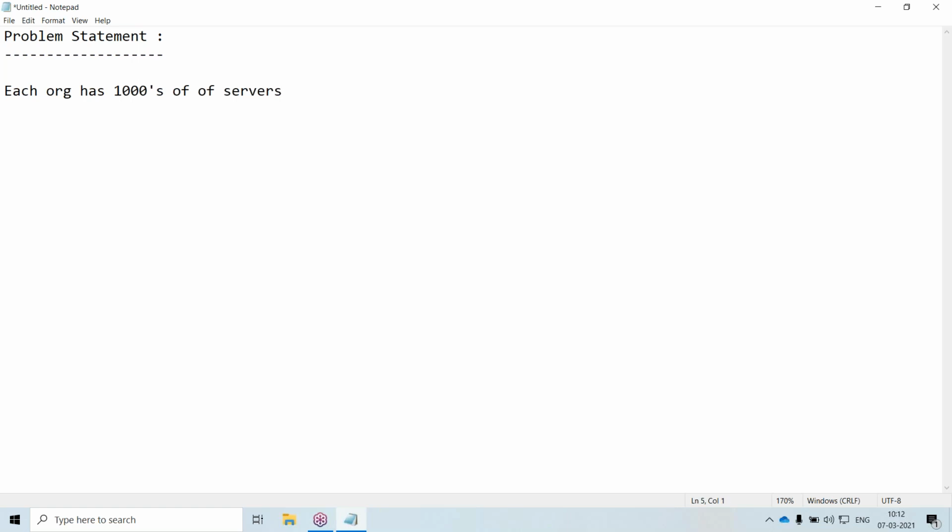Each organization will have thousands of servers, and each server generates some data. The data can be logs, or it can be something else, like CPU metrics, temperature, or health check status.